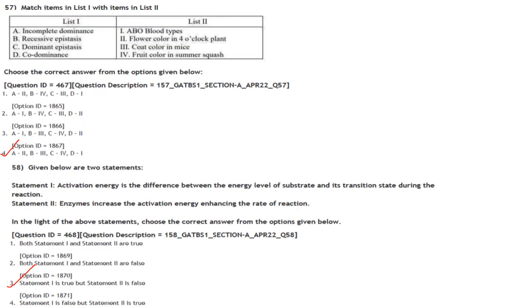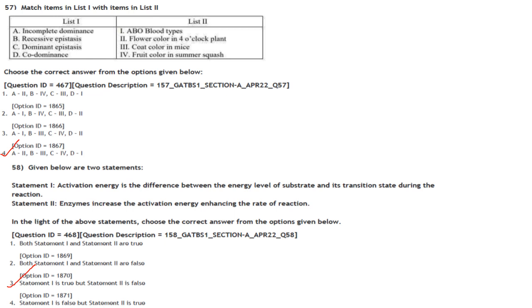Then next is match the items in list 1 with items in list 2. Incomplete dominance. Incomplete dominance is seen in flower color in four o'clock plant. So A2. So out of the options given below, 1 and 4 are having A2. The other two options can be eliminated. Then B, recessive epistasis. Recessive epistasis is coat color in mice. B3. So the answer automatically becomes the fourth one, option 4.